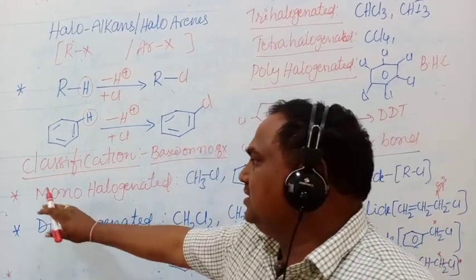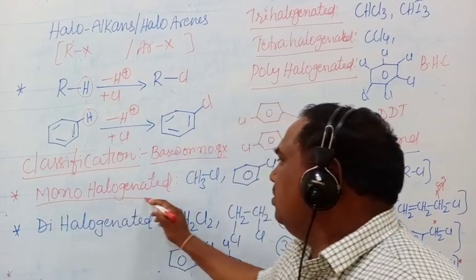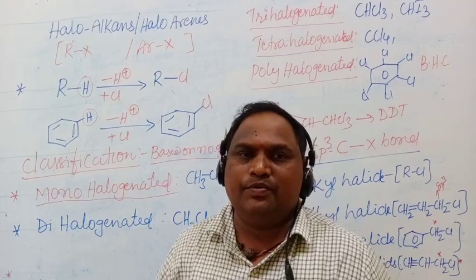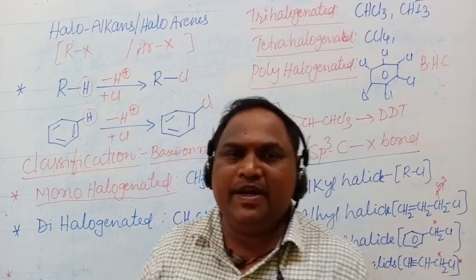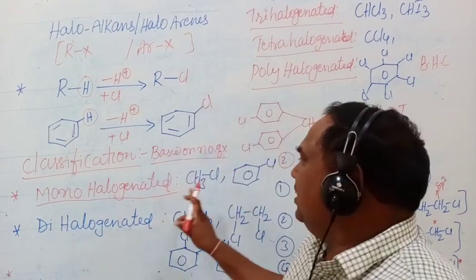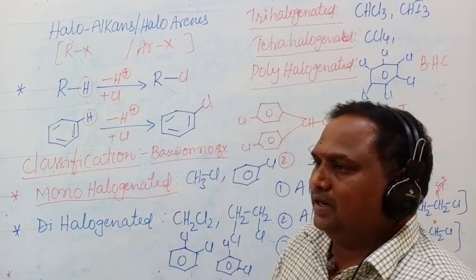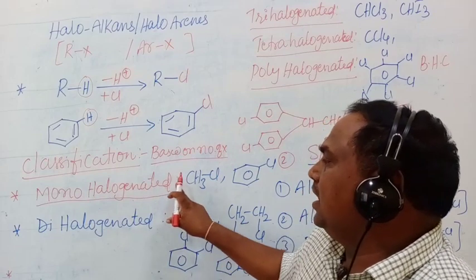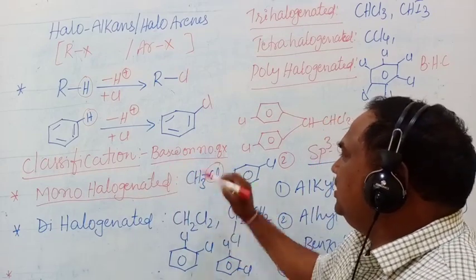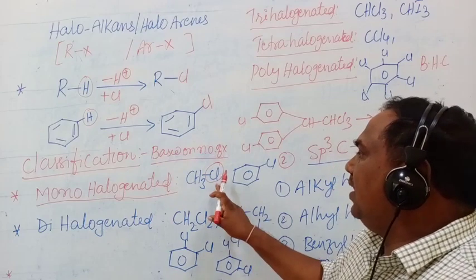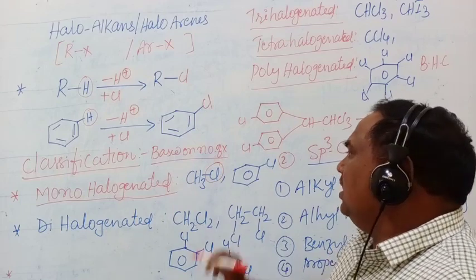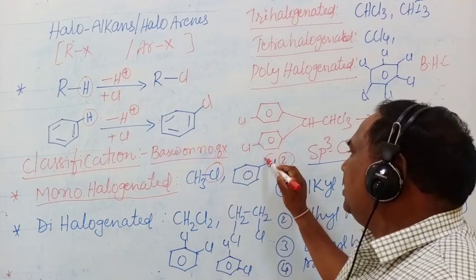In this one, the first classification is monohalogenated compounds. We know mono means how many? One. Mono means in this compound one halogen atom is present. Monohalogenated compounds mean in this halogen compound one halogen atom is attached to either an aliphatic hydrocarbon or an aromatic hydrocarbon.